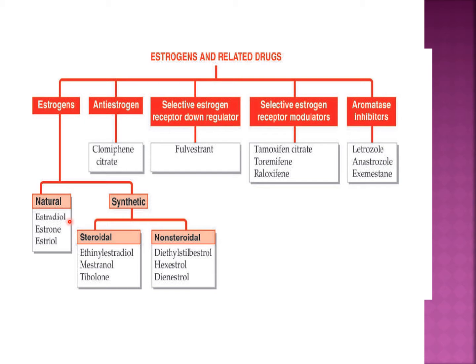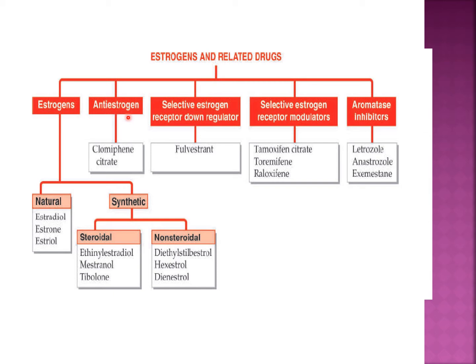Then there are certain synthetic estrogens, one having a steroidal structure and the other a non-steroidal structure. Steroidal ones are ethinyl estradiol, where an ethinyl group is added to estradiol, mestranol and tibolone, while non-steroidal ones include diethylstilbestrol, hexestrol and dienestrol. This is somewhat difficult to remember in the first reading. You have to give it three or four readings to remember these names.